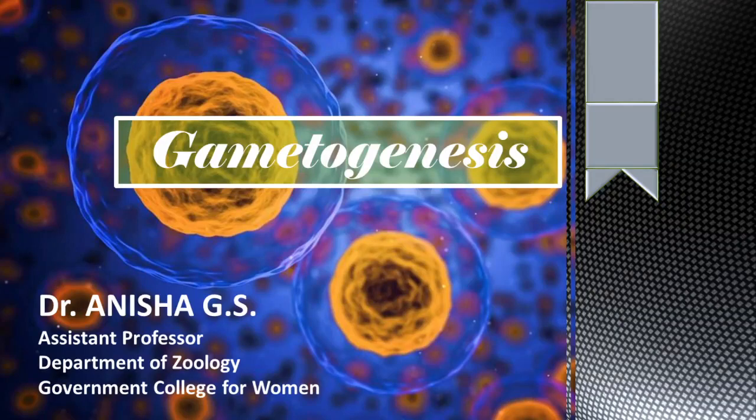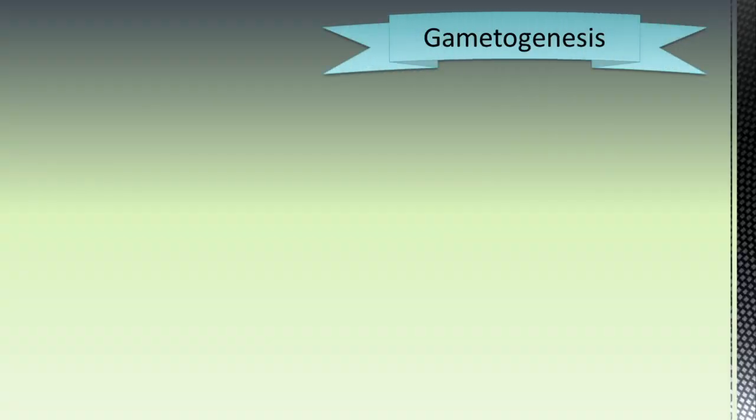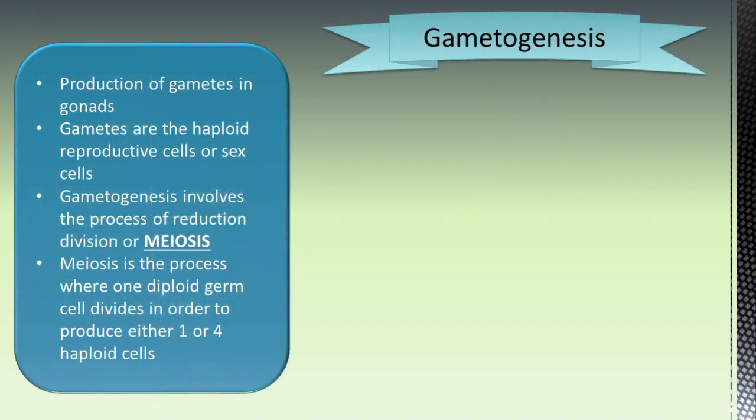Today we are discussing gametogenesis. Gametogenesis is the production of gametes and it occurs in the gonads. Gametes are the haploid reproductive cells or the sex cells which undergo fertilization and give rise to the new generation of offspring. Gametogenesis involves the process of reduction division or meiosis, and meiosis is the process by which the diploid germ cells divide and give rise to haploid gametes.